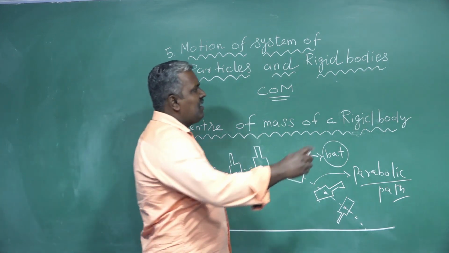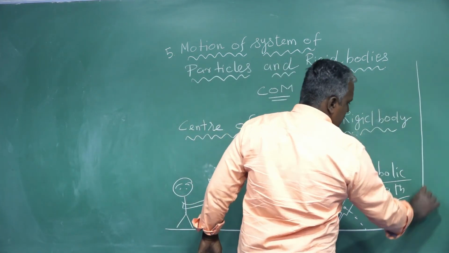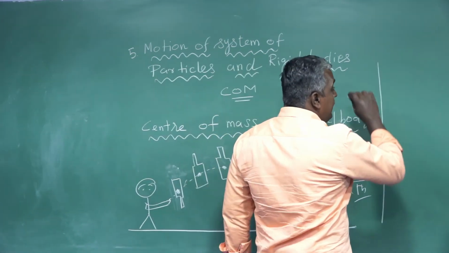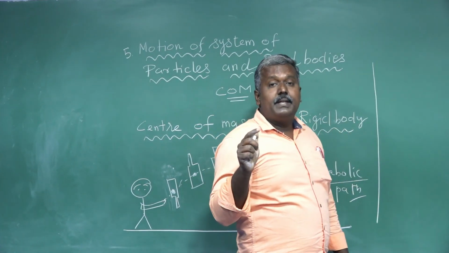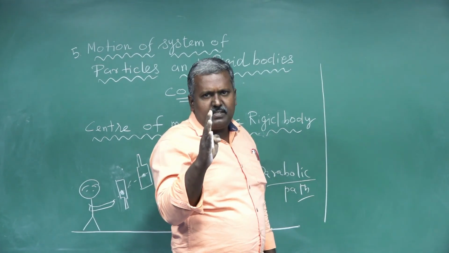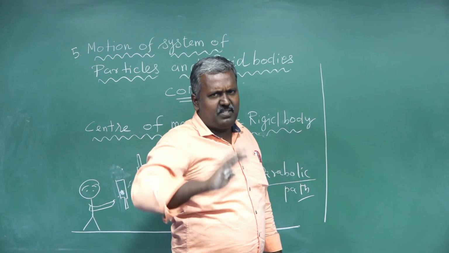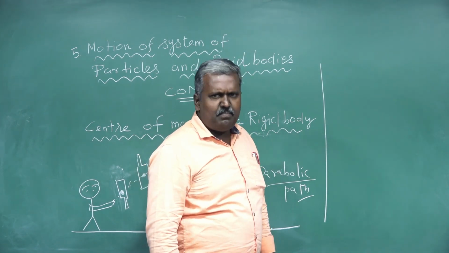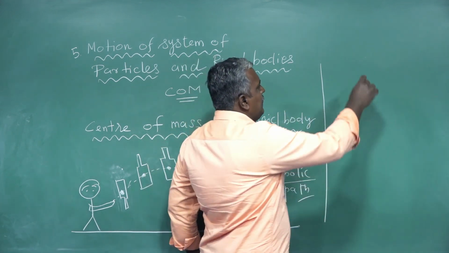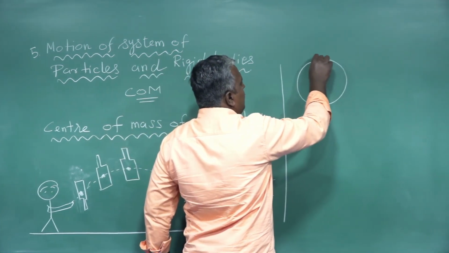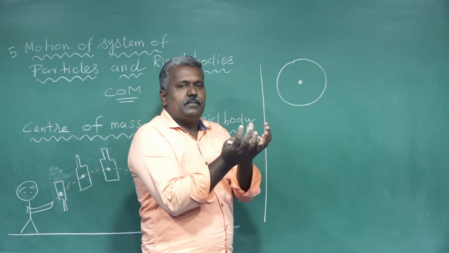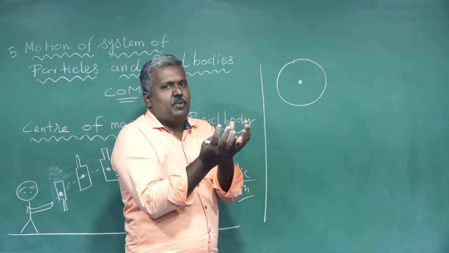Then, for regular shape bodies and uniformly mass distributed bodies, that is important. The center of mass, for example, of regular bodies like a circle and a sphere. These are regular shape bodies.